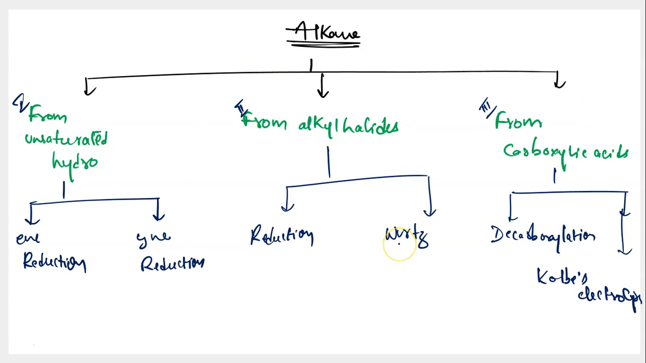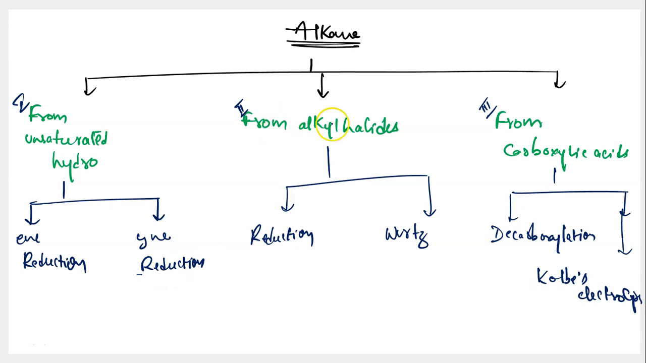We are talking about preparation reactions of alkanes, and alkanes can be prepared by taking 3 types of starting materials. You can take unsaturated hydrocarbon as starting material and convert it into alkane. Or you can take alkyl halide as a starting material, or carboxylic acid as a starting material, and convert it into alkane. If you're taking unsaturated hydrocarbon, that can be alkene or alkyne. There are 2 types of unsaturated hydrocarbons, right? And in either case, you have to conduct a reduction.